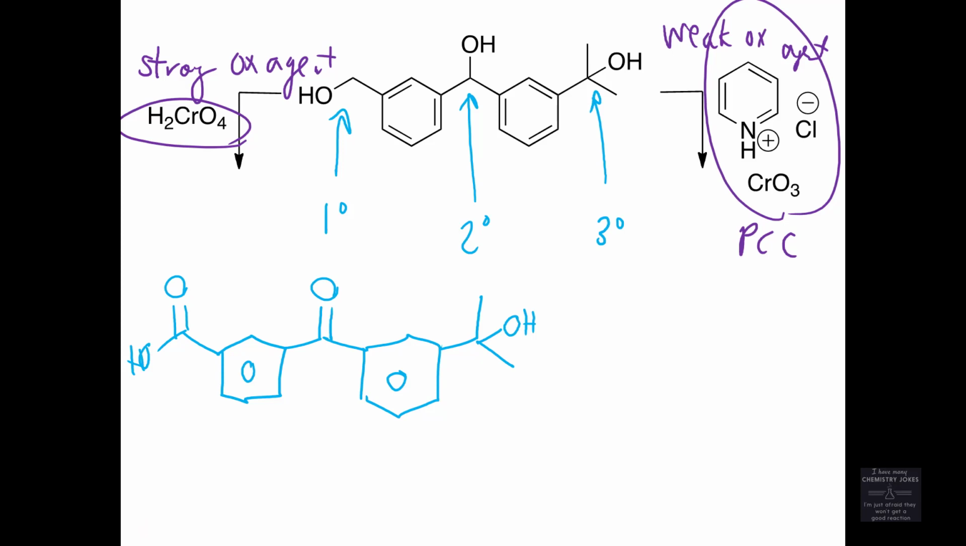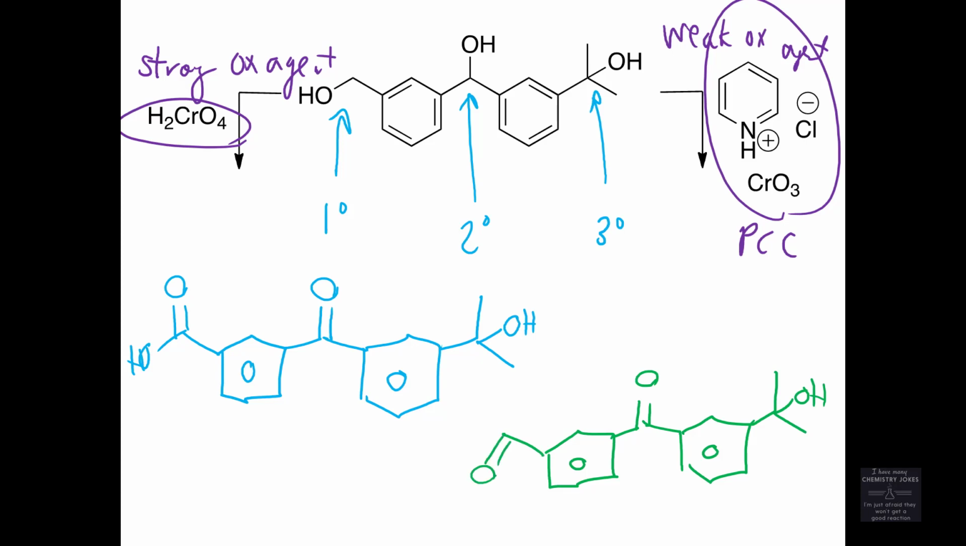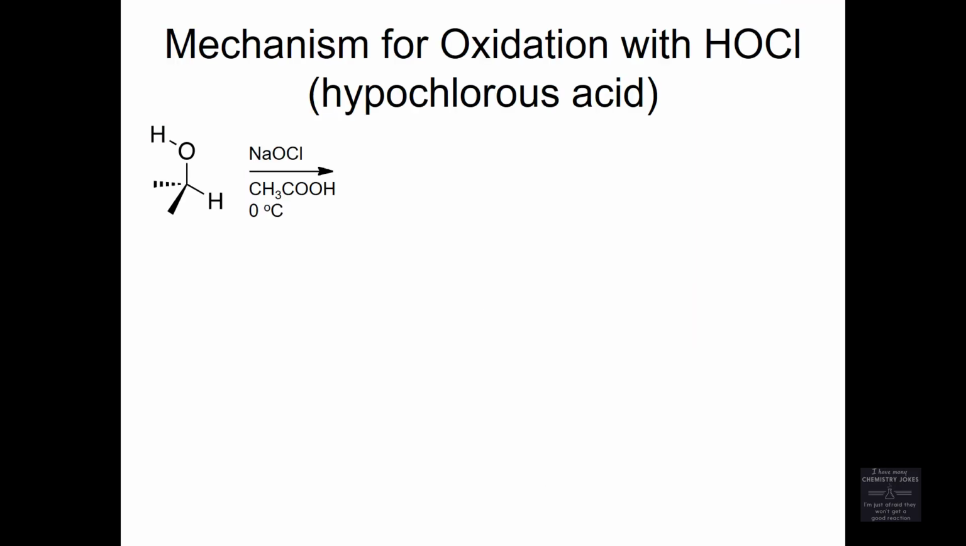What if it's weak? Weak! The secondary still gets oxidized to a ketone, like so. The tertiary still gets left alone, like so. And the primary gets oxidized to an aldehyde, and you stop. And that's it. This is what happens. The blue is what happens when it's strong. The green is what happens when it's weak. Okay. So I said we won't draw the chromium mechanisms, but we will draw the bleach oxidation mechanism.